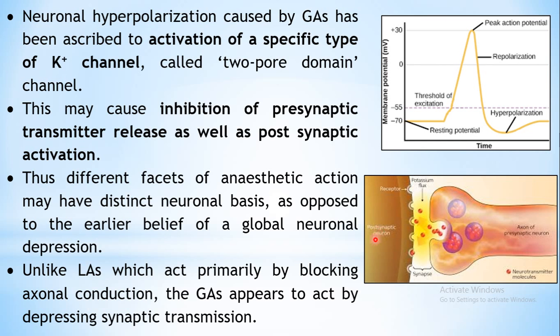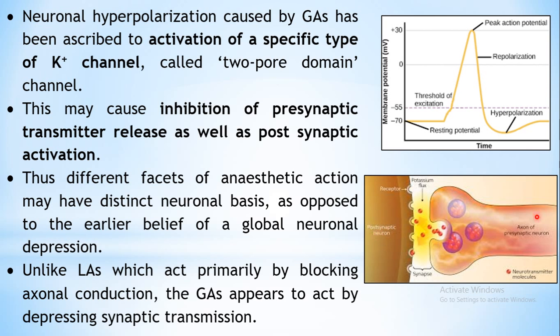You are already aware of that, the two neurons in a sequence which carry certain signals. Both the neurons are not connected to each other. There is no physical contact between the two neurons, but there is a gap known as the synapse, and the signal travels from one neuron to another neuron. That is the presynaptic neuron, because this is present before the synapse. And this is postsynaptic, meaning it is present after the synapse.